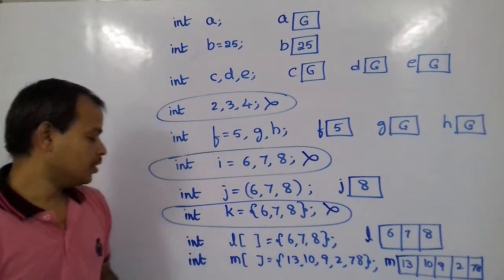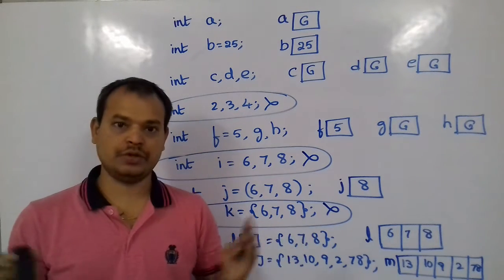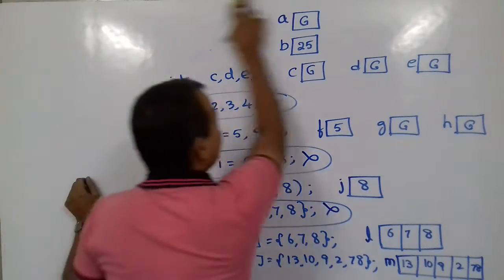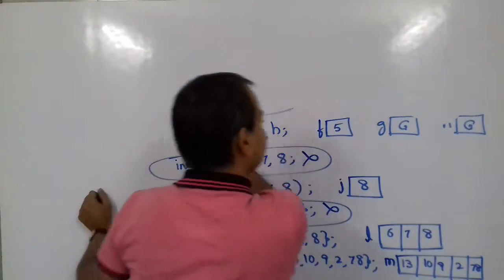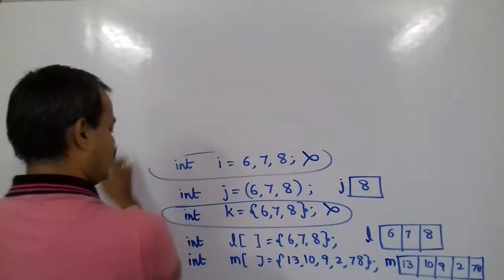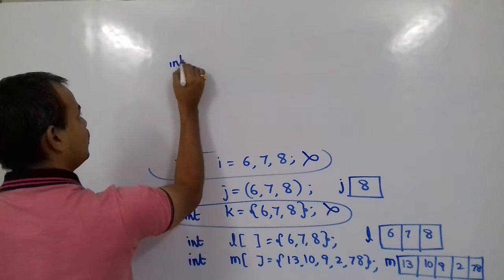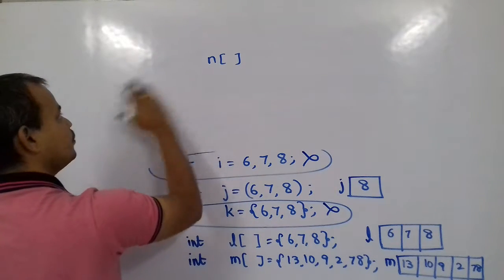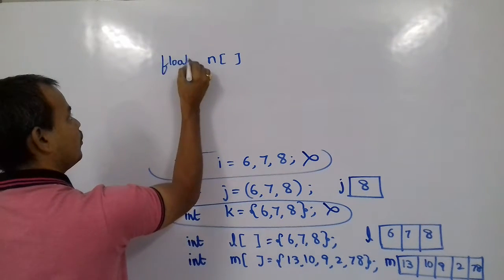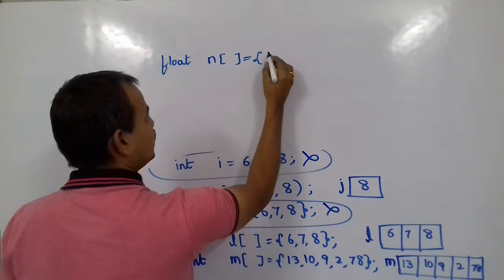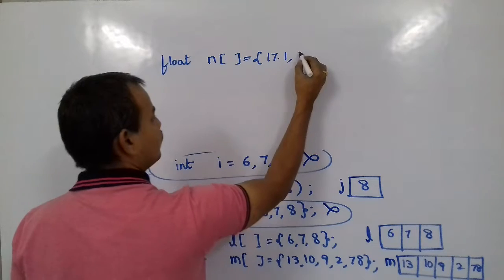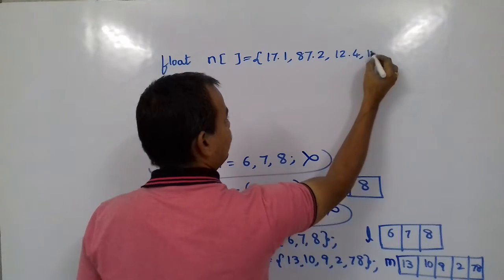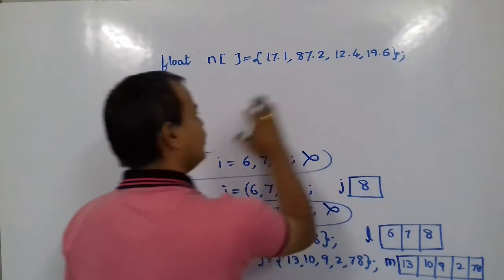Suppose I want to store a set of float values, meaning it should be able to hold fractional values. In that case, what will we do? We'll take another variable here. Instead of int, because we want to store float values, we go with float. float N of, something like some random values there.